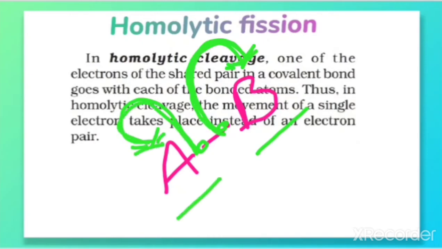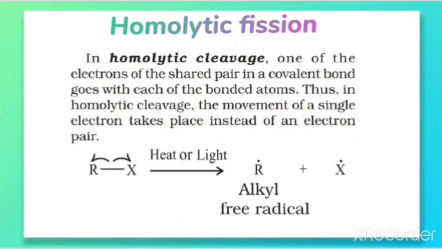So what we can say is, homo means equal sharing of electrons. That means each electron goes to each fragment. That's why it is called homolytic. This fission results in the formation of free radicals, which we can explain better through this example.